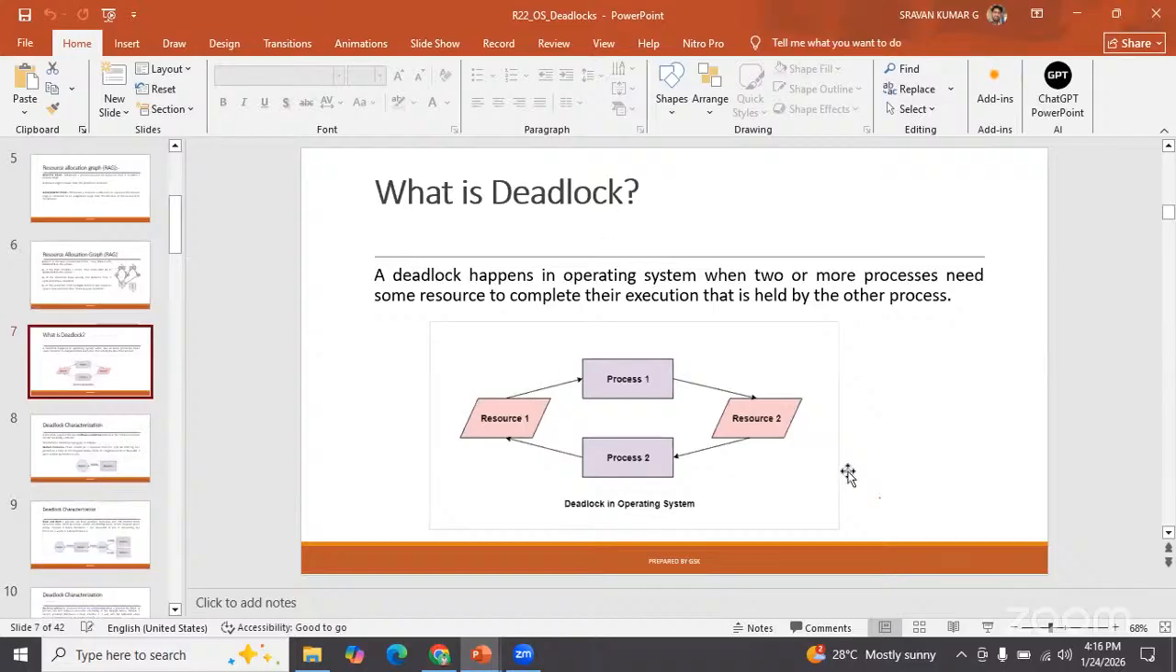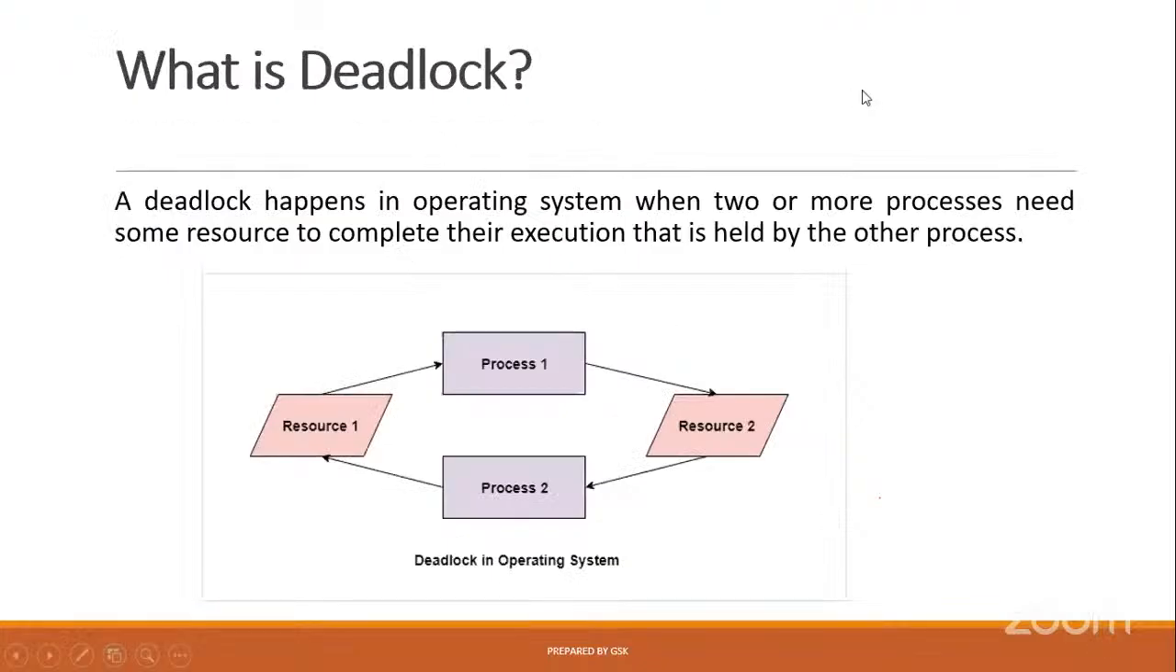No, let me come to the point directly because so many points are there, but the time is not enough if you want to cover each and every point. I'm trying to focus on the main important points. Now, deadlock. What is deadlock?